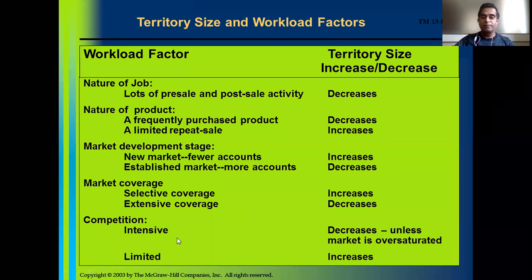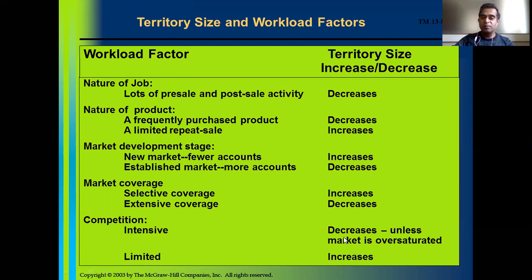Then competition. If the competition is intensive, generally the market will be oversaturated. Generally, when the competition is very intense, it happens at the maturity stage of the product life cycle. So the market will be oversaturated, and that's why the territory size decreases.